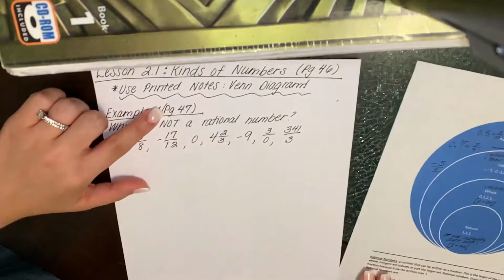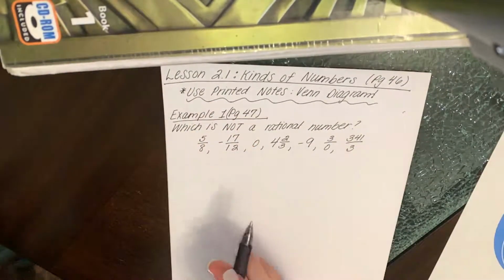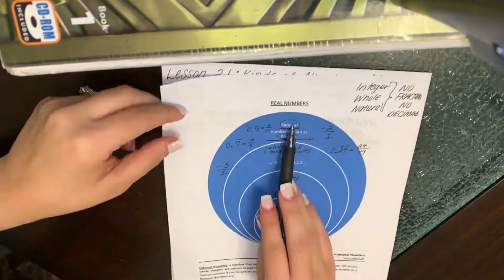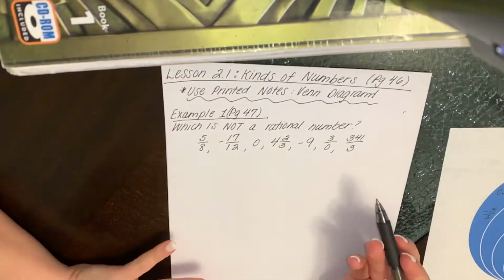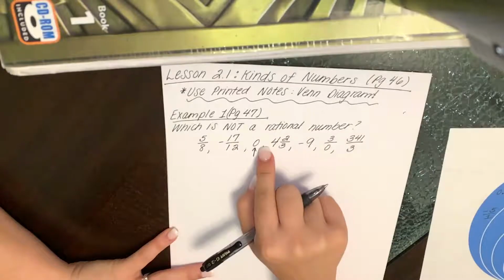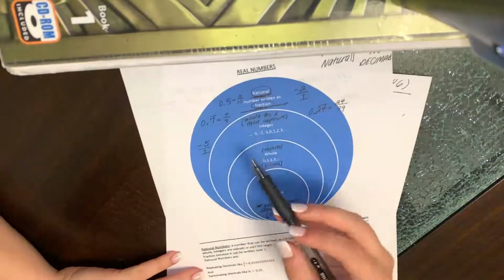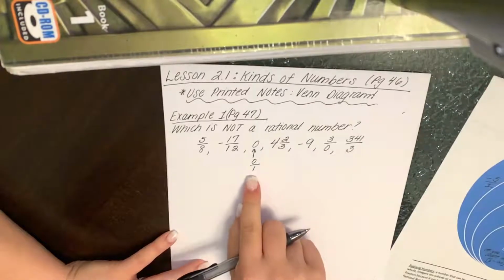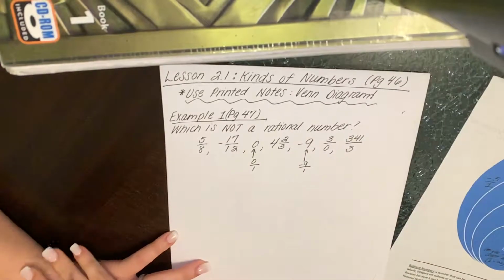This is on page 47, and I'm going to be going back and forth between this and the printed notes, okay? So example 1 says, which is not a rational number? Now remember, the definition of a rational number is anything that can be written as a fraction. And I'll be honest, all of these almost look like they're fractions, except for this one, right? So a lot of times people think maybe this is not the answer. But remember, 0 is a whole number, and a whole number falls under the rational. That's because you can put this as 0/1, and now it's a fraction. Also, -9, you can put that over 1, and now it's a fraction.